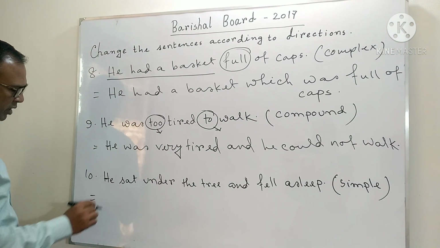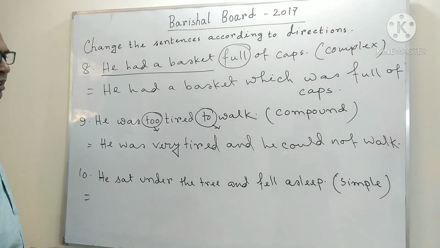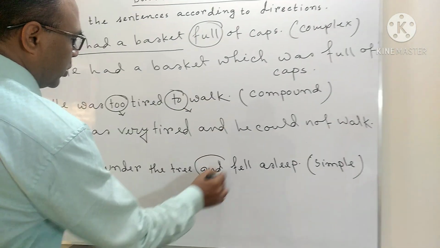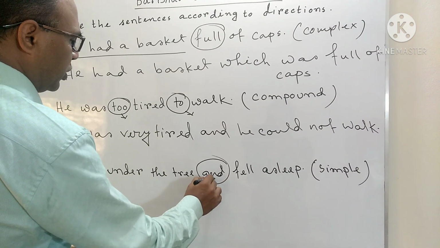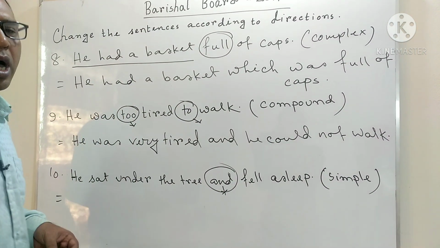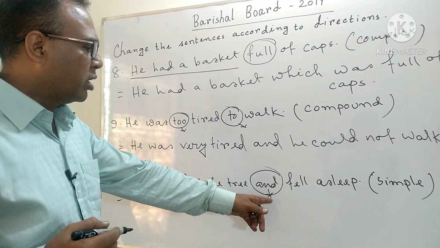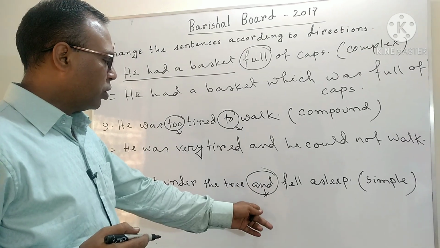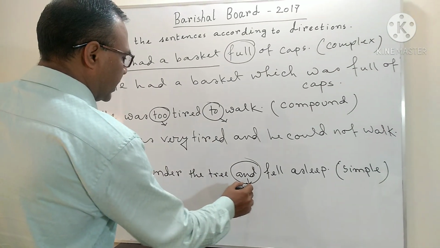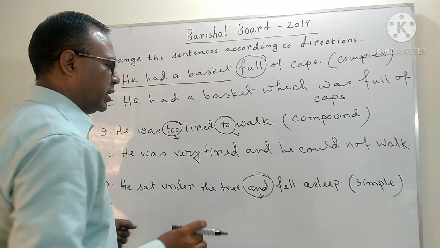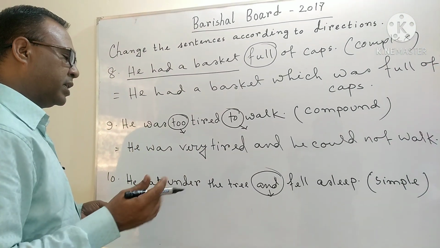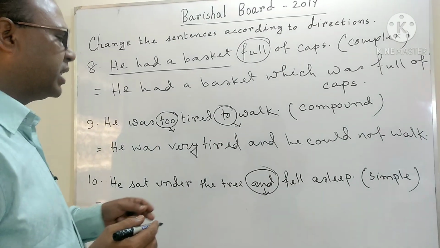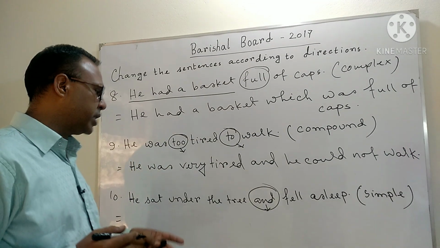Now, the last sentence, "He sat under the tree and fell asleep." Simple. Just look at this word, my dear student. This very conjunction certifies that this sentence is a compound sentence. So, when a sentence is joined with and, but, or, not only but also, then we can easily understand that this is a compound sentence.